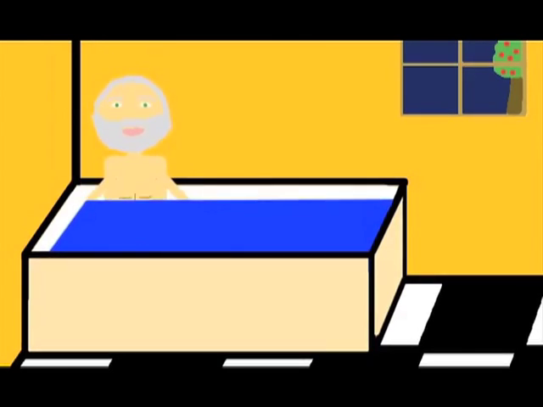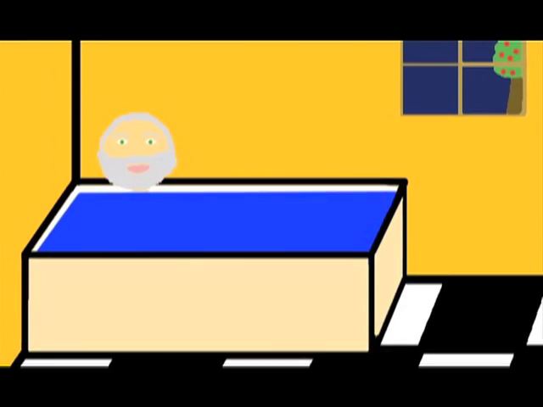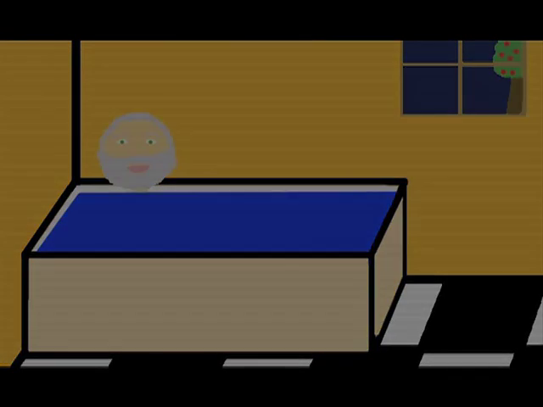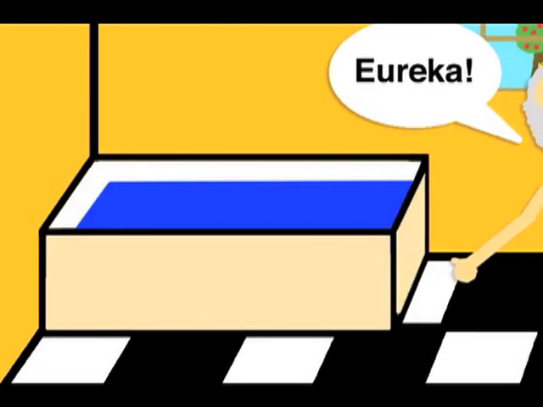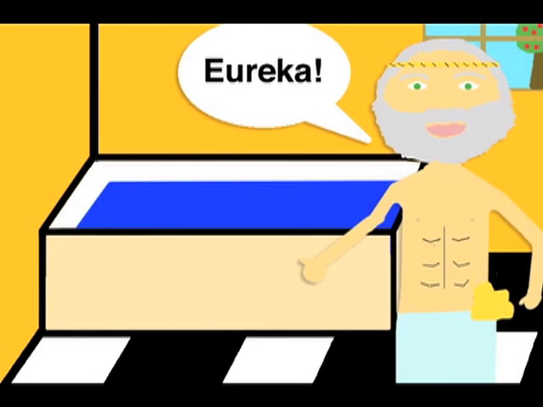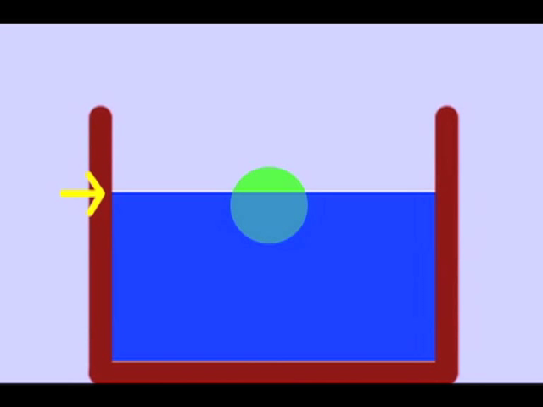Later that night, when Archimedes was taking a bath, he realized that as he got in, the water level rose. Archimedes realized that if the crown and the original bar of gold were placed into water, the water level would rise as well. This is because when anything is placed into liquid, the liquid is displaced by the volume of the object placed in it.